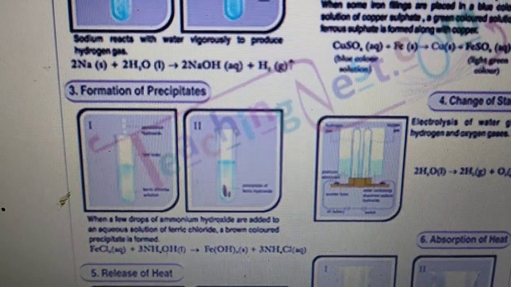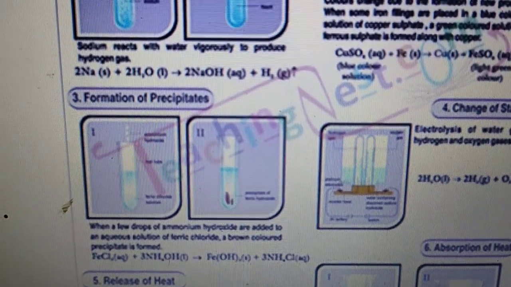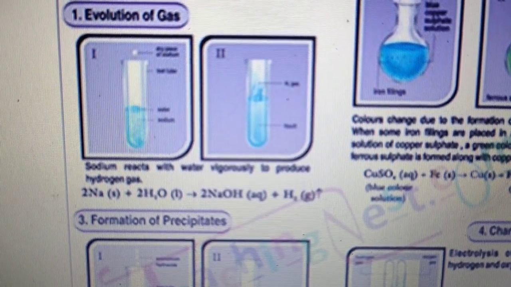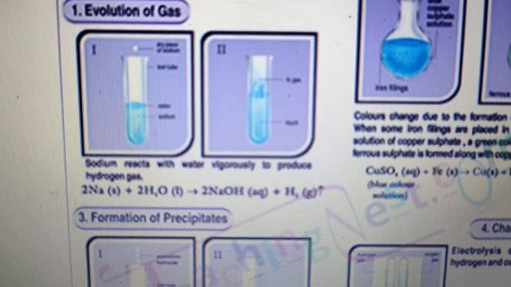Now the third characteristic is formation of precipitates. Okay, I forgot to mention that in the first characteristic, that is evolution of gas, where the evolution of gas occurs, you put an upside arrow. See here, just beside H2, one upside arrow is there.